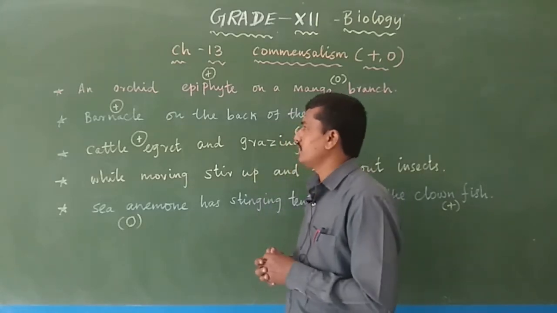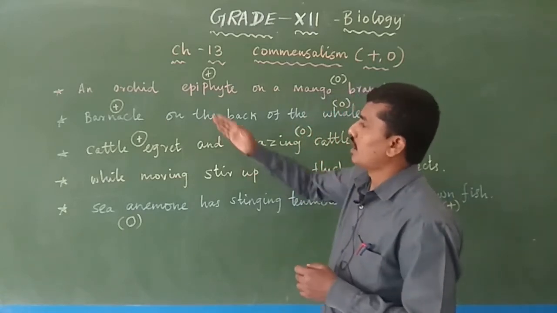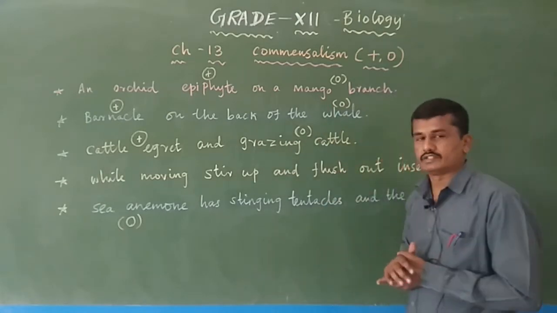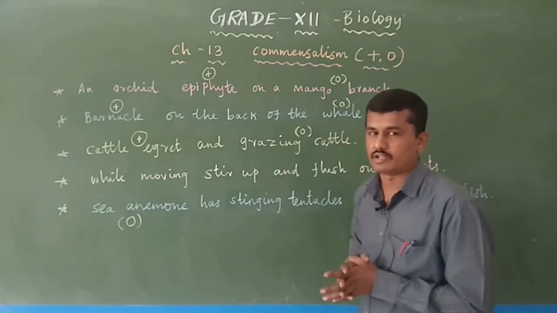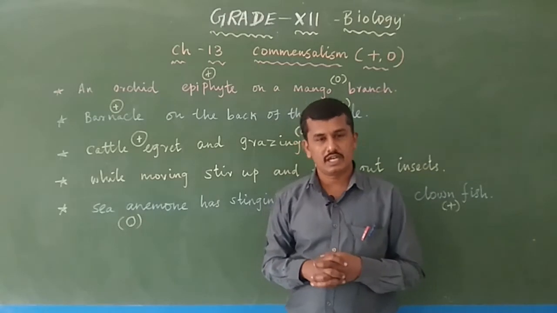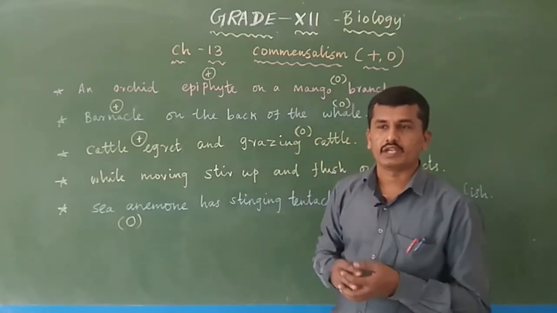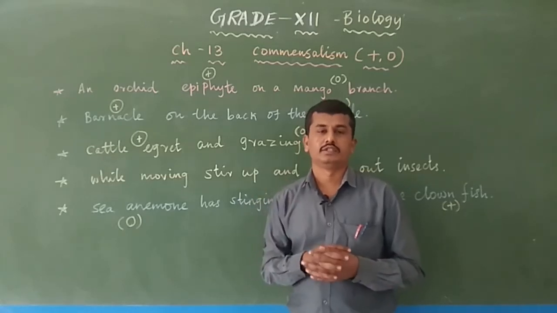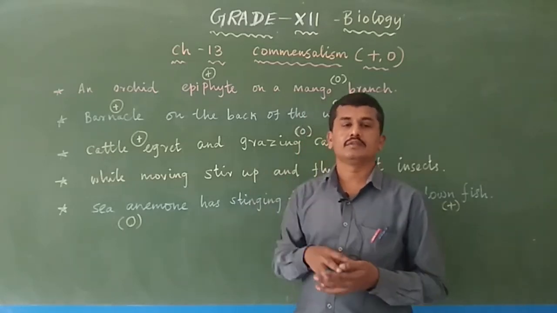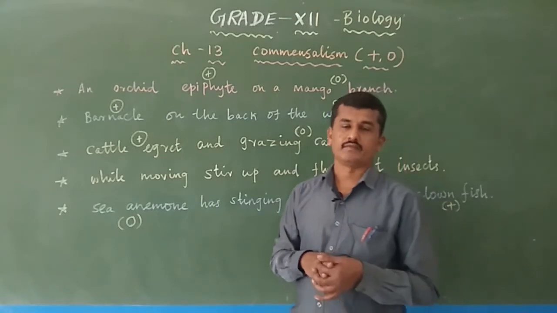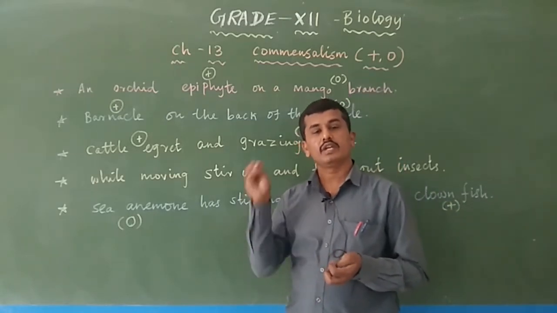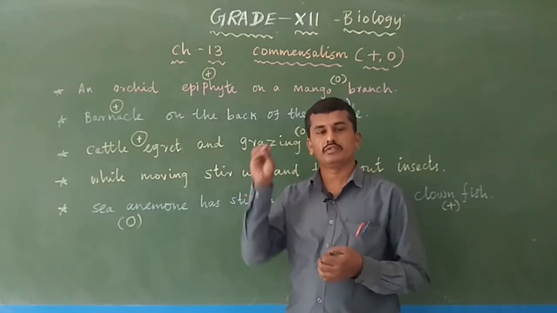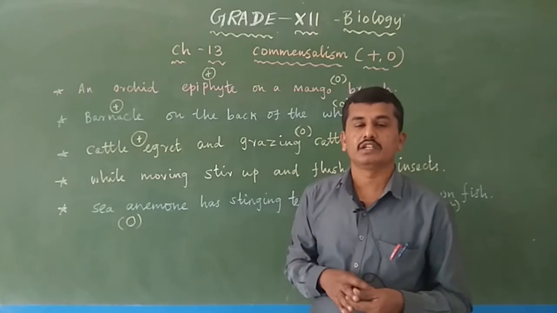Okay, in commensalism, I give some examples. An orchid plant, an epiphyte, grown on a mango tree branch. That is an example for commensalism. An orchid is actually a monocotyledon plant. It is an epiphyte. Epiphyte means plants growing on other plants. A plant or an animal growing on the surface of another animal is epizoic.